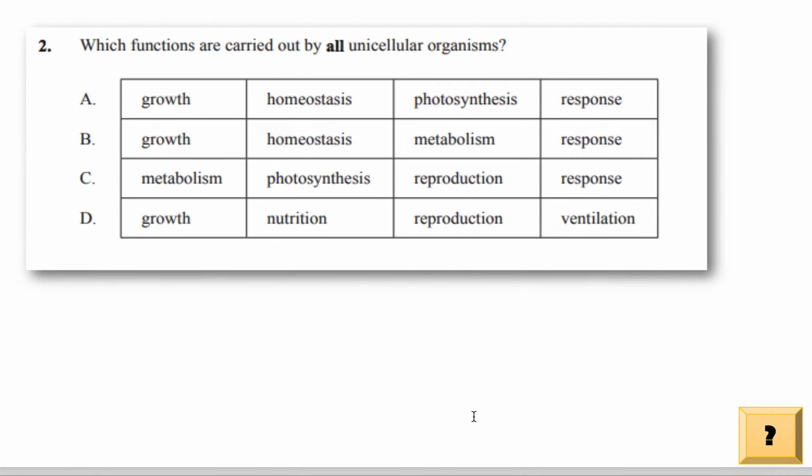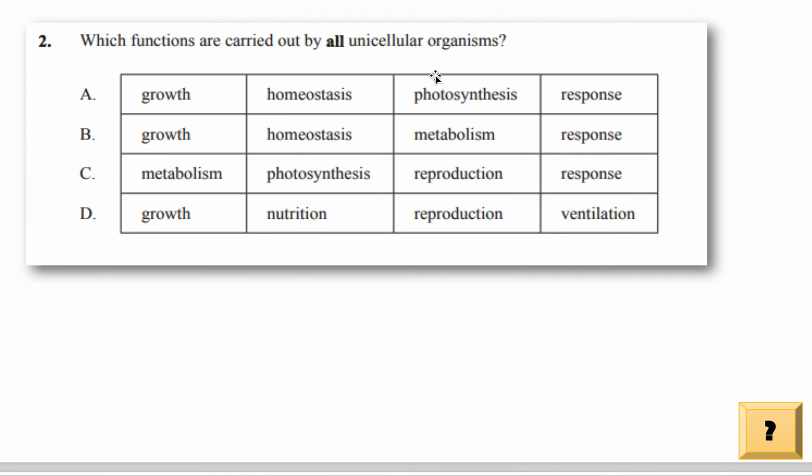Okay, which functions are carried out by all unicellular organisms? So now we get to a question that's about functions of life, right? We know that every living thing is made up of at least one cell. Organisms like humans, like us, are made up of what? Billions of cells. So we are multicellular, right? So we know to be considered alive, you need to carry out all the functions of life, regardless of whether you are unicellular or multicellular.